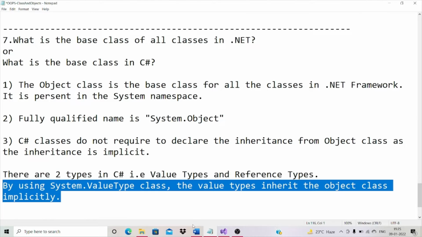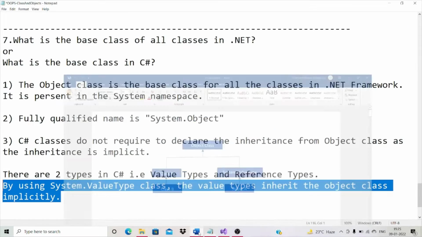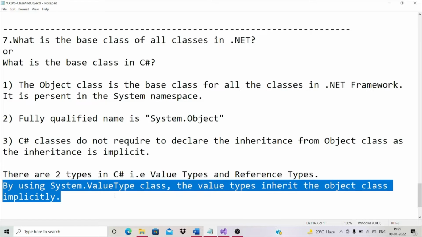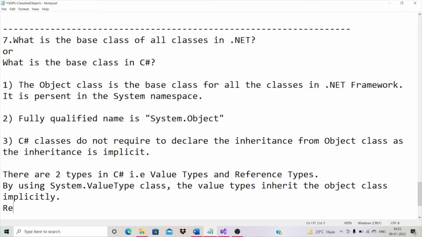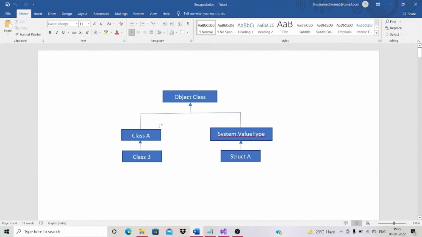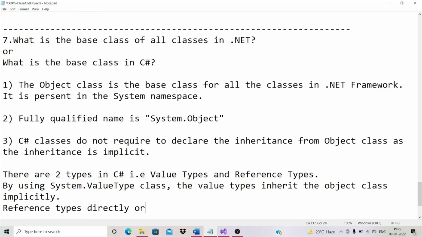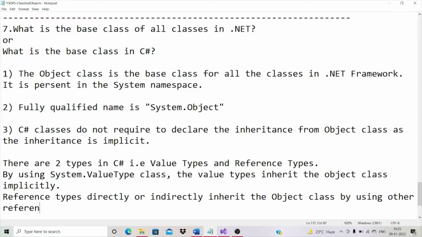By using the system.value type class, the value types inherit the object class implicitly. Reference types directly or indirectly inherit the object class by using other reference types.